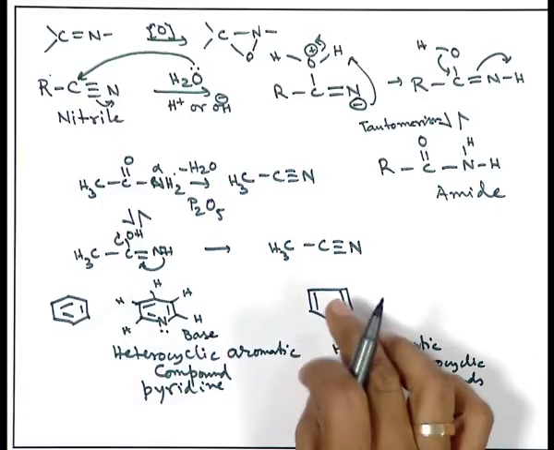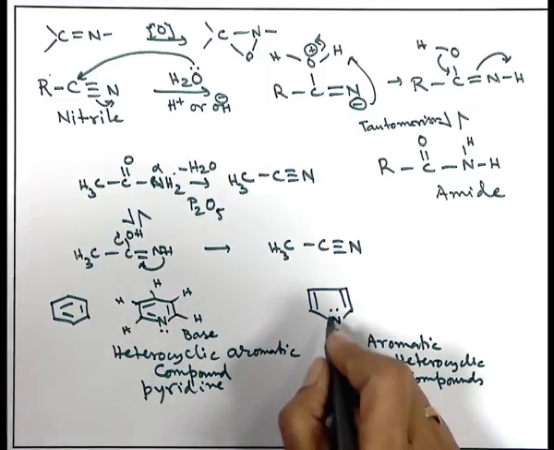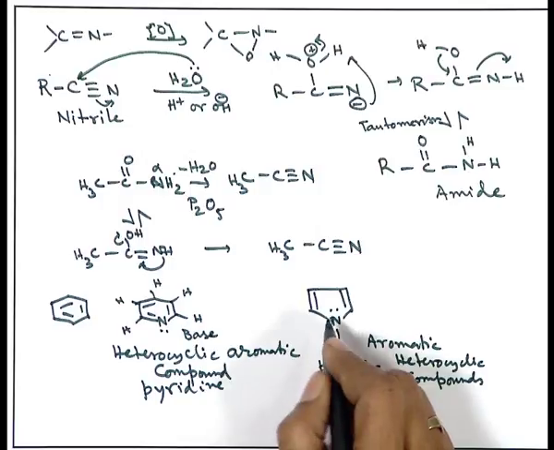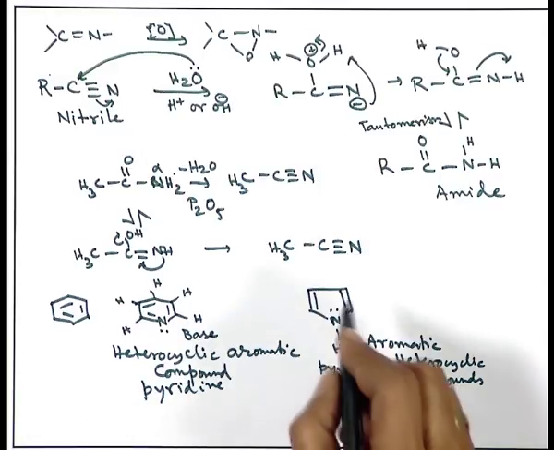But if I ask you what is the nature of this 5 membered nitrogen containing compound, is it aromatic? Yes, it is aromatic. How? Because I am taking the 2 nitrogen electrons plus 4 from the conjugated system. And why is it conjugated?